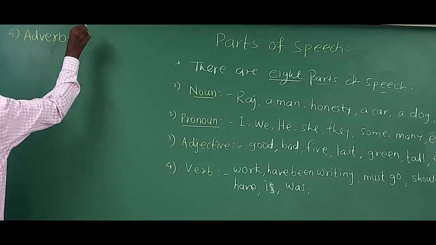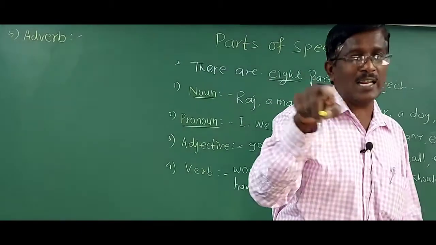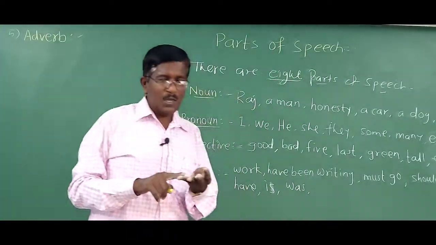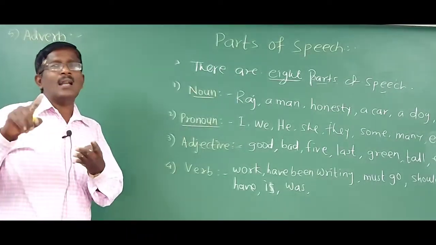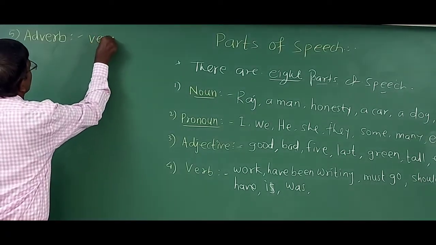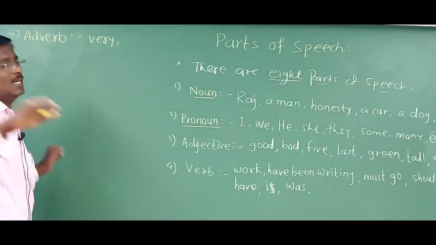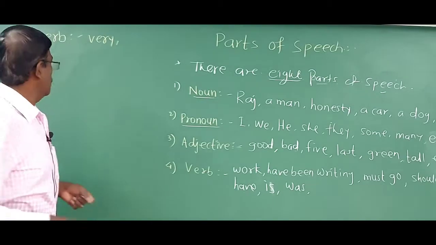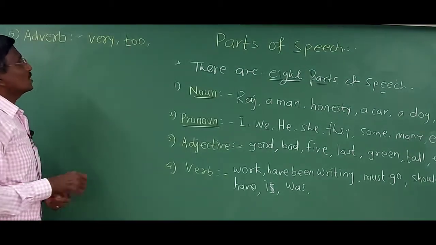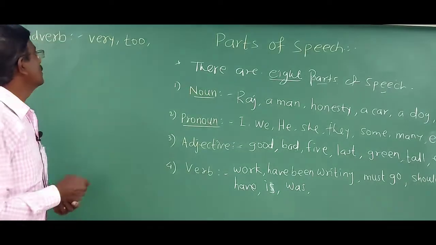So who can tell me what is adverb? Adverb is a word that modifies, means tells something more, to the verb, adjective or another adverb in the same sentence. For example, very. I am very happy. Very happy. Very is adverb. Happy is adjective. Too fat. T-O-O, too fat. Too is called an adverb. Too fat. And fat is adjective.